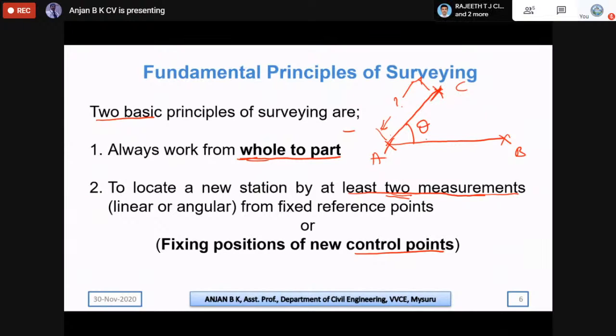So here the 2 measurements which we should know are the length of the line AC and the angle of the AC line with respect to our reference line AB. Or if you have angles from both ends, the angle at A and the angle at B, then connecting them, you will get the new point. So this is the second principle, where in order to find a new station, you should have 2 measurements, either linear or angular, or a combination of these.